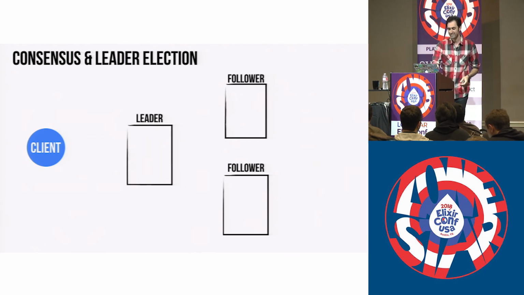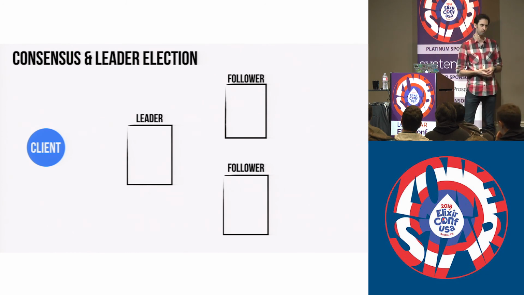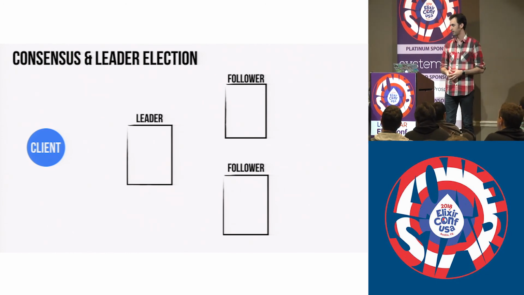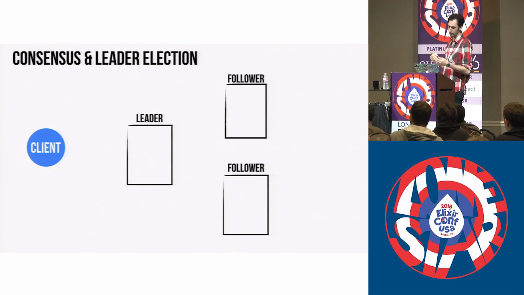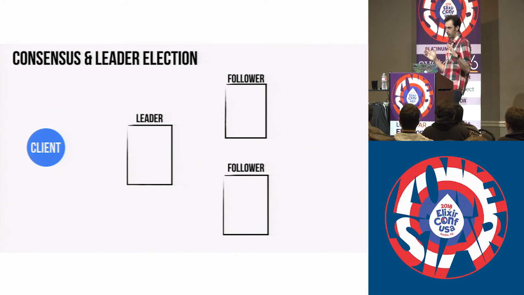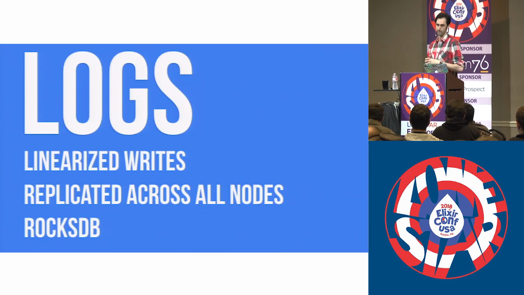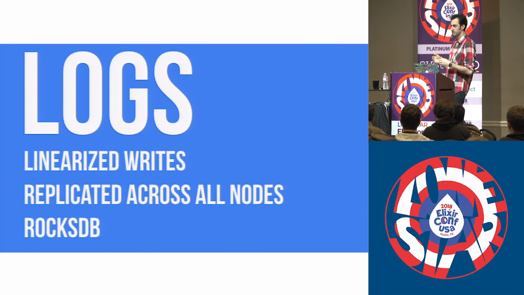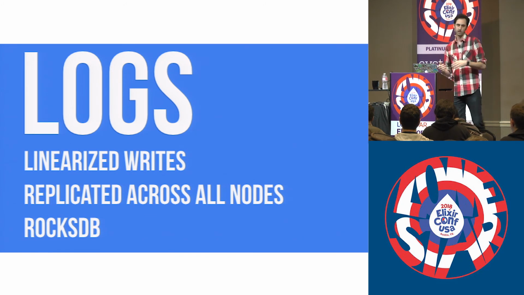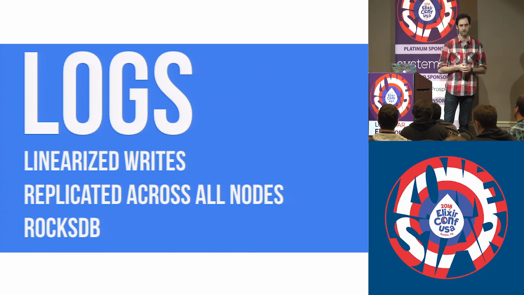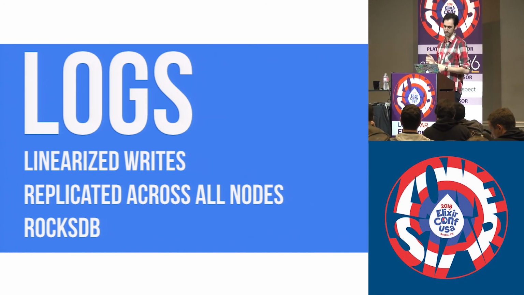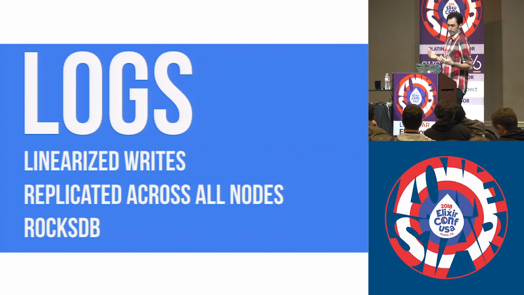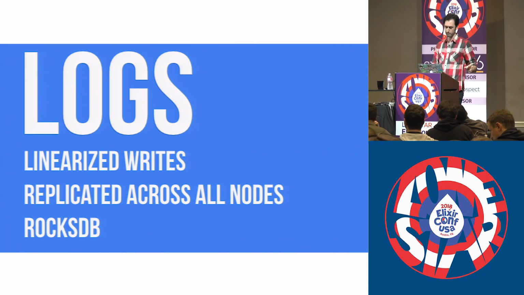In order to test all this stuff, we use a combination of property tests, and we're slowly writing Jepsen tests. I don't know Clojure, so I'm learning Clojure in order to write Jepsen tests. But hopefully by the end of that, we'll have actually sussed out all of the low-hanging fruit bugs, and that's about when I'll tell you that this is ready for production. Also, if you're not doing property tests, do property tests. It would be impossible to find some of the race conditions, some of the weird interleavings of bugs that happen in these kinds of distributed systems. And property tests are incredibly humbling, but also incredibly useful.